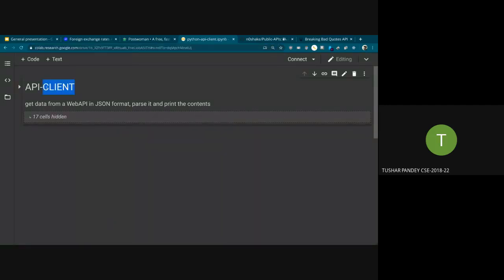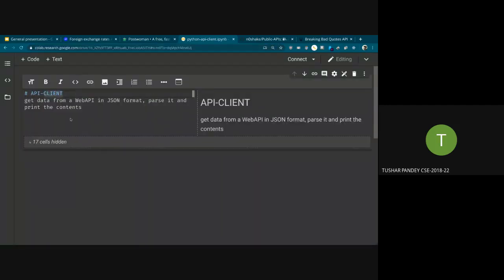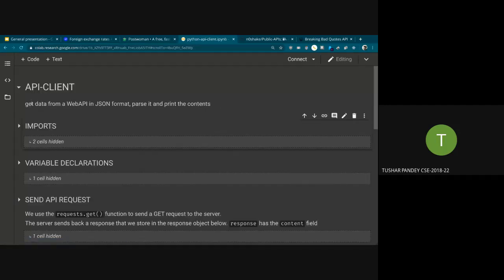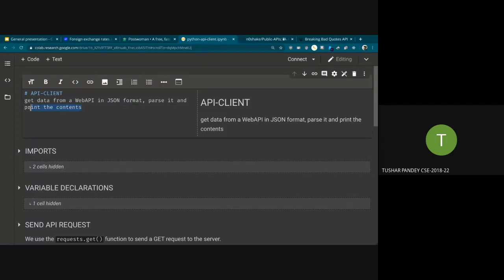So we'll be making an API client. A client gets data from an API. The API will send it in JSON format. The client will parse it, and we will print the contents.